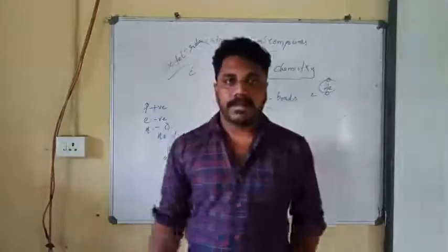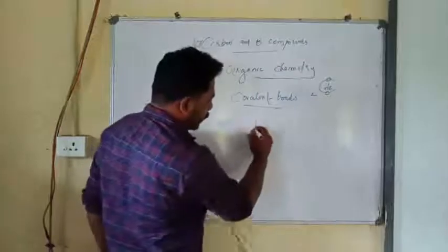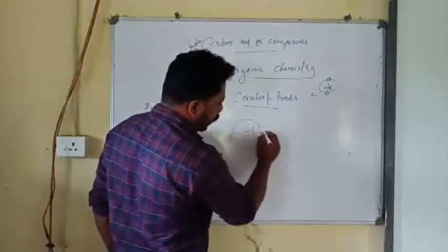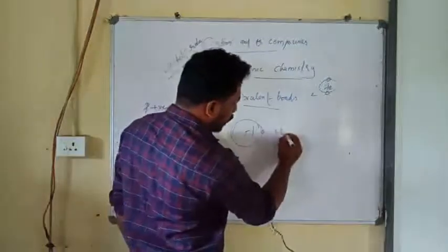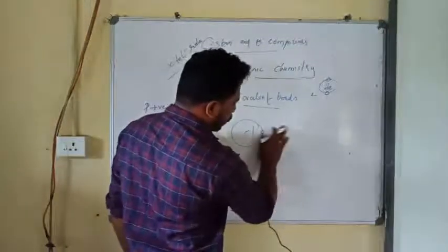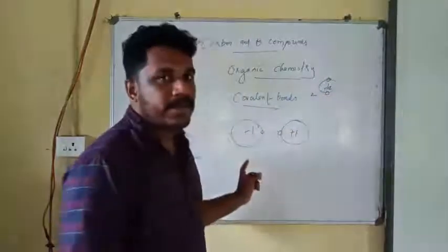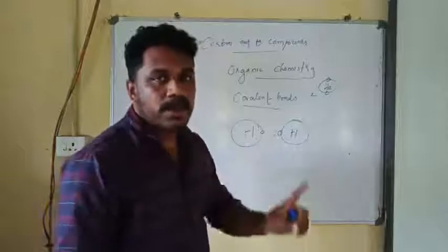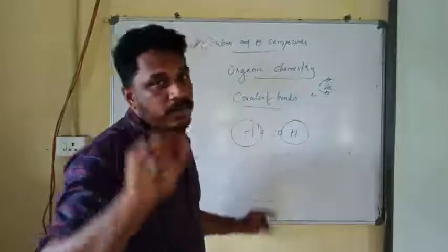Let me tell you what covalent bonding is. We know that hydrogen has only 1 electron in its outermost shell, right? Another hydrogen also has 1 electron in its outermost shell, and both these hydrogen atoms are not stable, because the first shell can accommodate 2 electrons and only 1 is there.